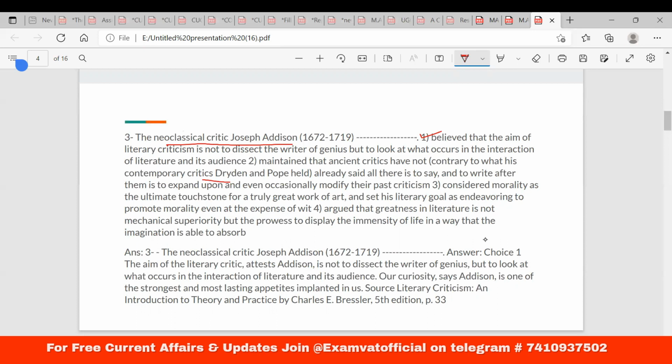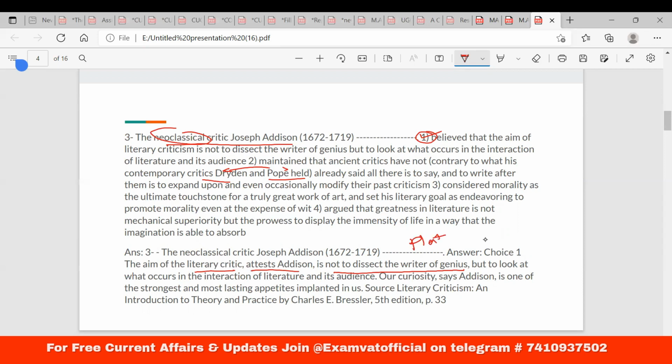Also read option number 2 because it somehow connects Dryden and Pope, who are very close to the neoclassical era, but who are part of the Restoration period, right? So why option number 1? Because the aim of the literary critic in that neoclassical time, particularly Addison, is not to dissect the writer of genius, because neoclassicism traces back to Plato.